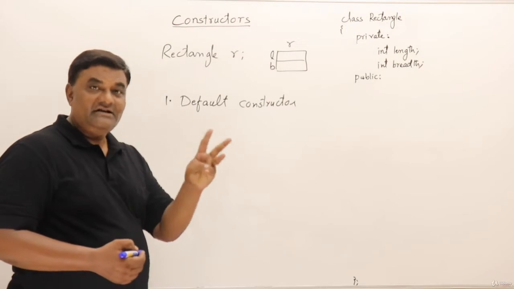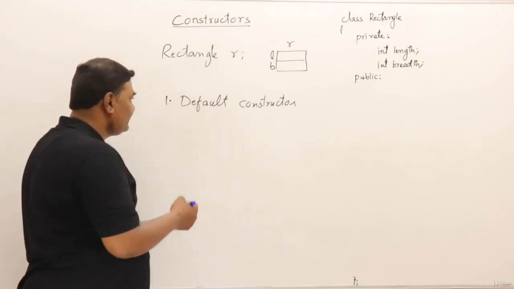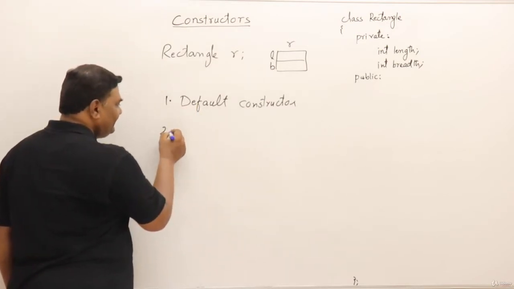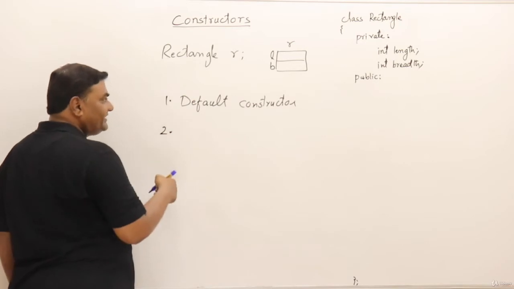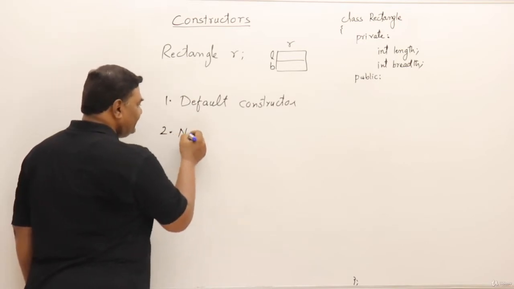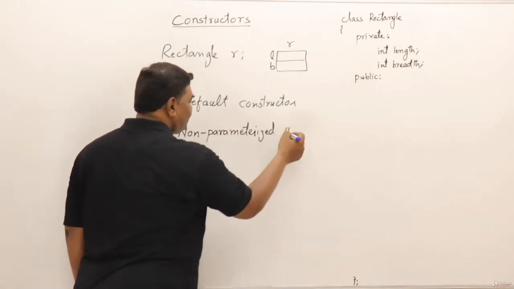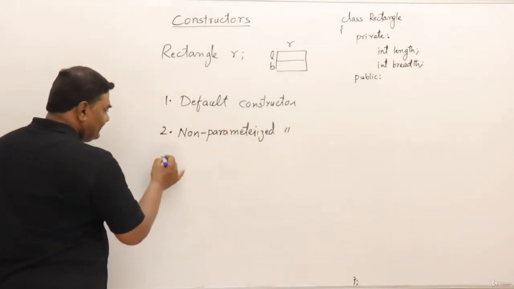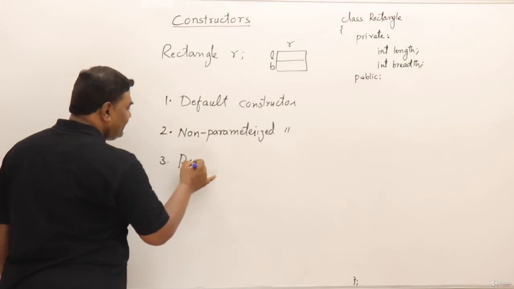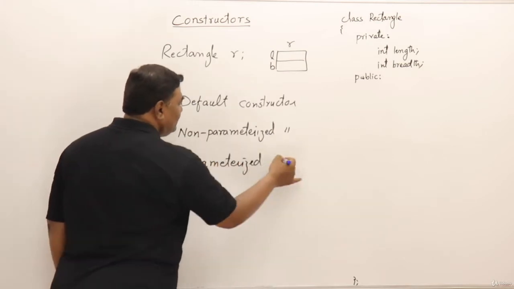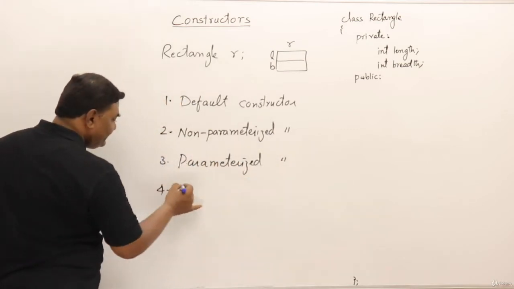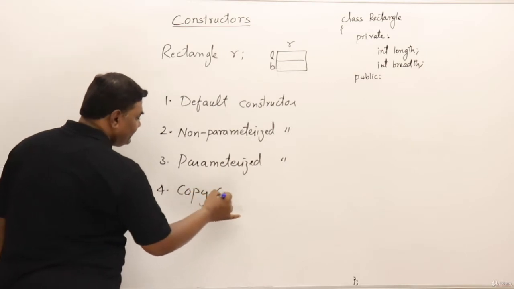I can write three different types of constructors. First one, I will write two here. That's my user-defined constructor. First one is the non-parameterized constructor. Next is the parameterized constructor. Then next is the copy constructor.